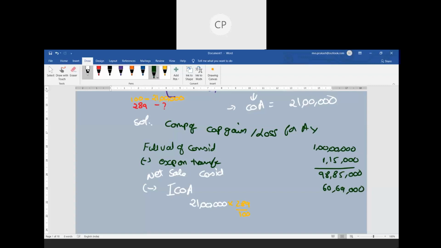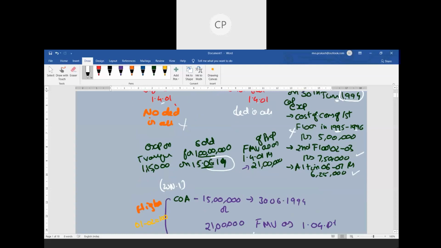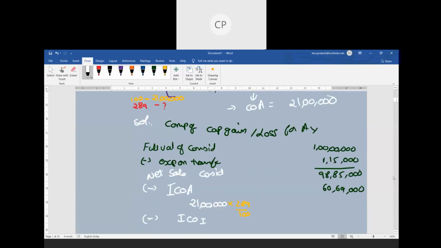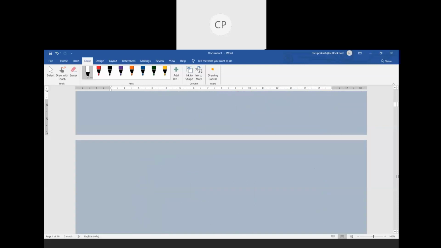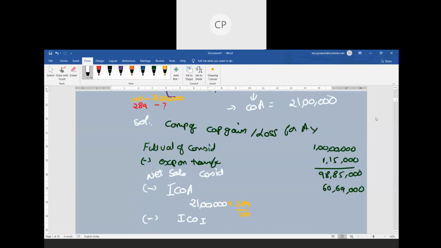Then we need to reduce the indexed cost of improvement. There are 3 improvements. One improvement expense was incurred in 95-96, which you can't take. The second and third improvements happened after 2001, so these 2 you can consider. Now take your cost of improvement as 7 lakhs 50,000. Take that as 7 lakh 50,000.